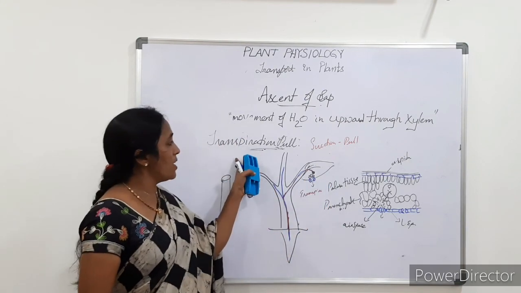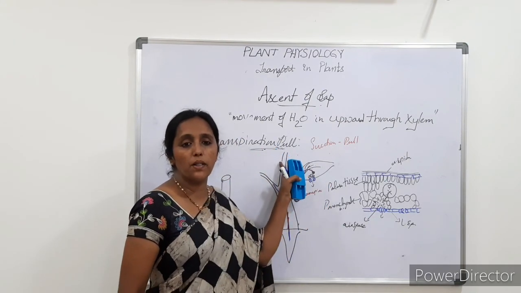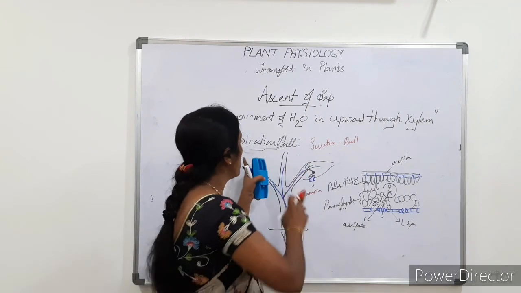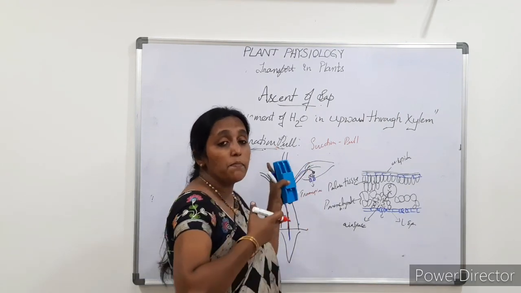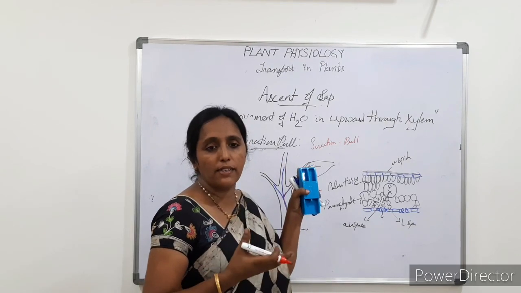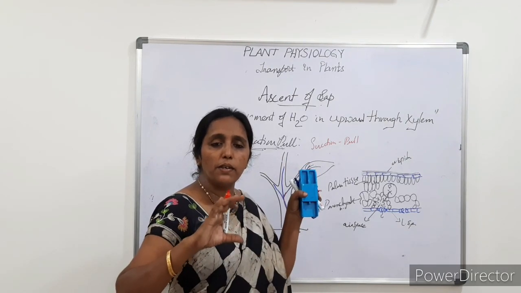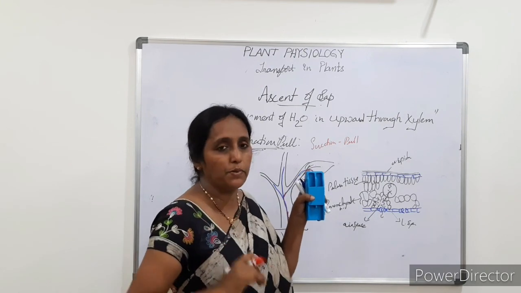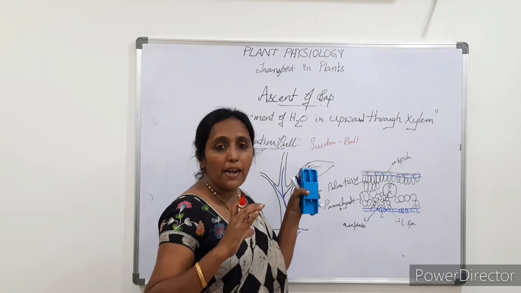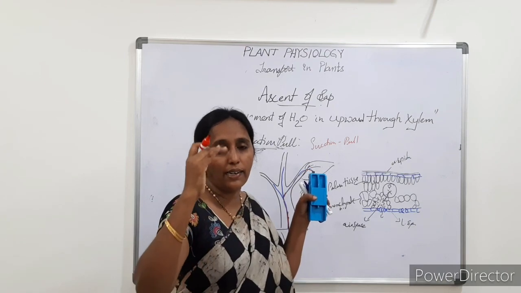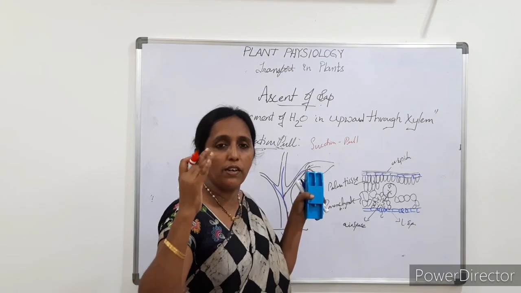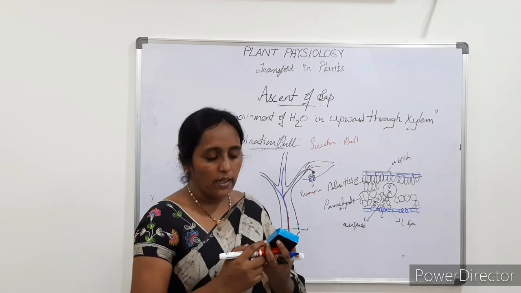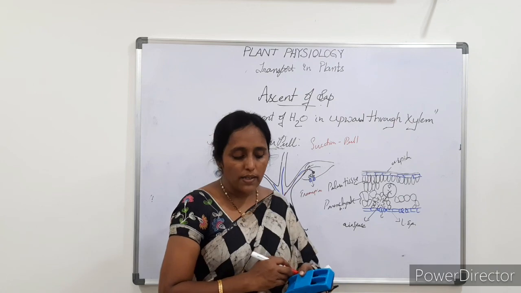That's why we call this transpiration pull. So when we are talking about the root pressure, this transpiration pull plays a major role. That means root pressure is useful only for small plants like herbs. But in case of plants which have more height, like 20 centimeters, 25 and so on, this transpiration pull is useful. And this is about the ascent of sap.